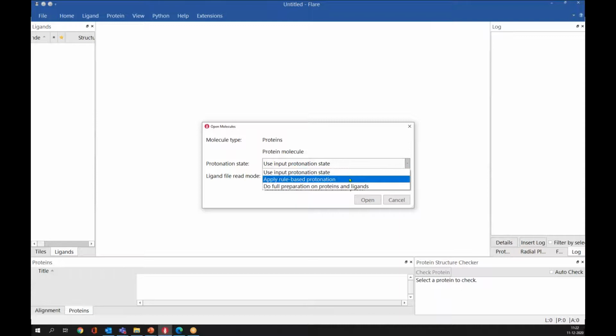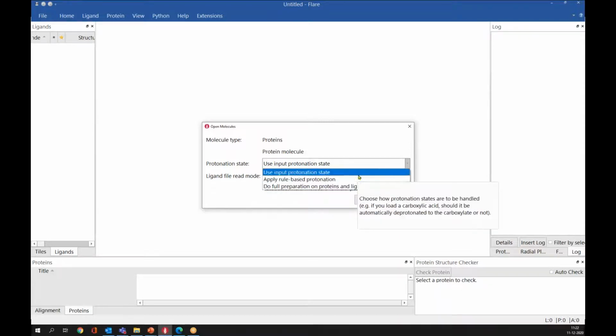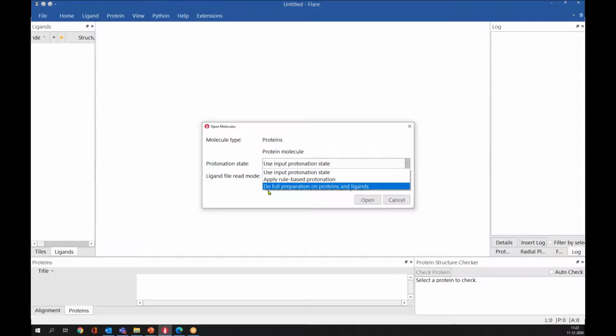And if you have several ligands to read in, you can use this option, apply rule-based protonation. And the third option we have is this full preparation, and this is usually recommended if you can afford the computational cost of the full preparation. In this demo, I'm going to use this option, do the full preparation on protein and ligands. After selecting that option, you can simply press open.